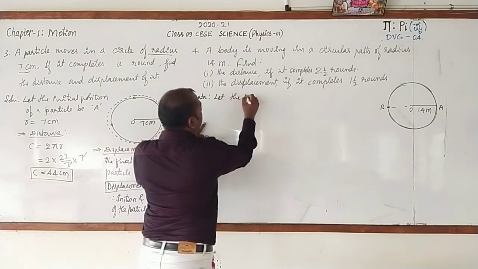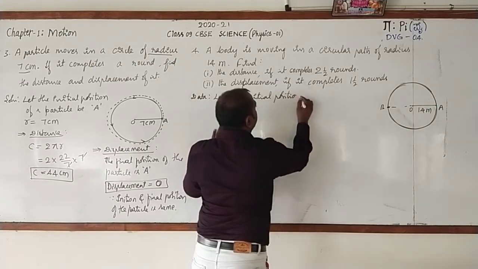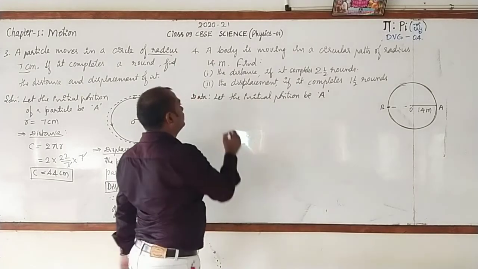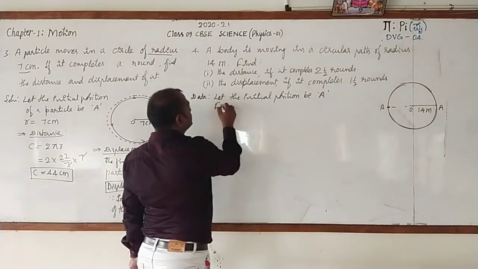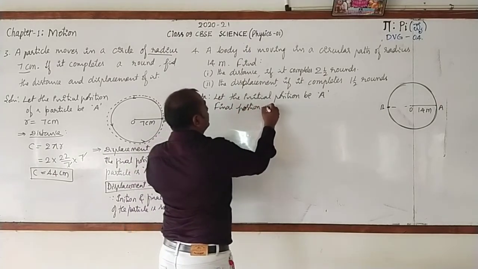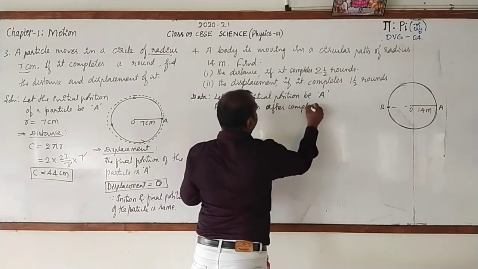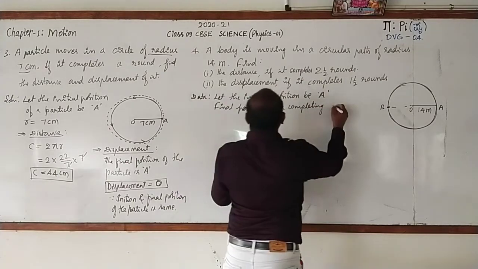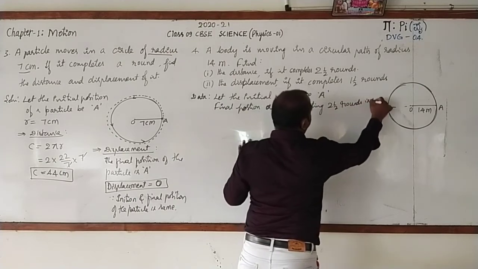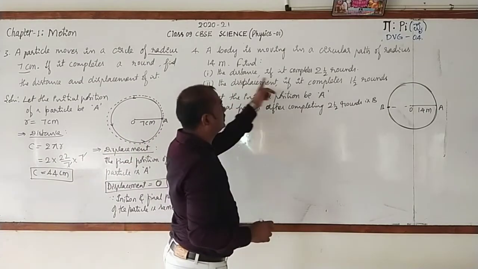Let the initial position be A. Then the final position after completing 2.5 rounds is B. With this we have to find out the distance.